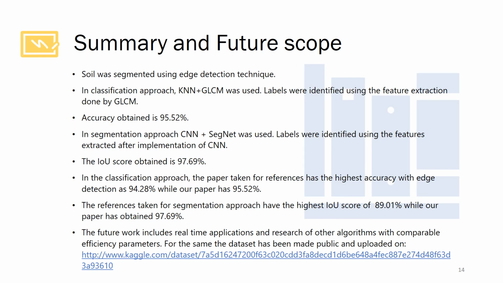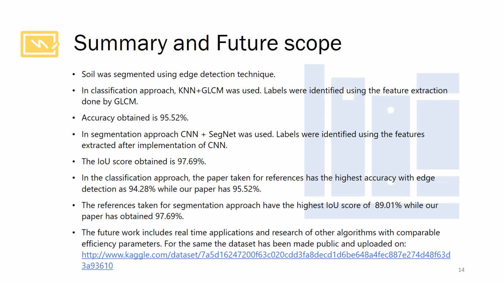Here, I conclude my presentation with the major takeaways. This paper is submitted in Microprocessors and Microsystems Journal of Elsevier. Soil was segmented using edge detection technique. In classification approach, KNN plus GLCM was used. Labels were identified using the feature extraction done by GLCM. The accuracy of that model obtained was 95.52%.